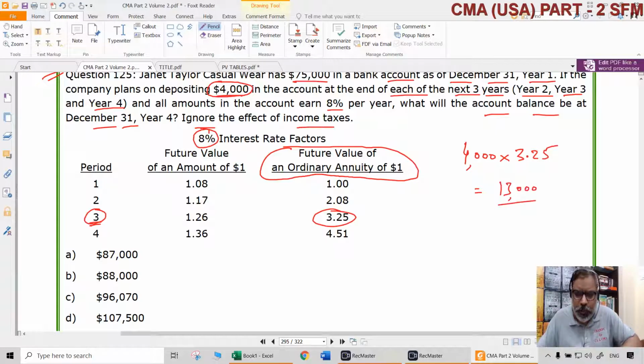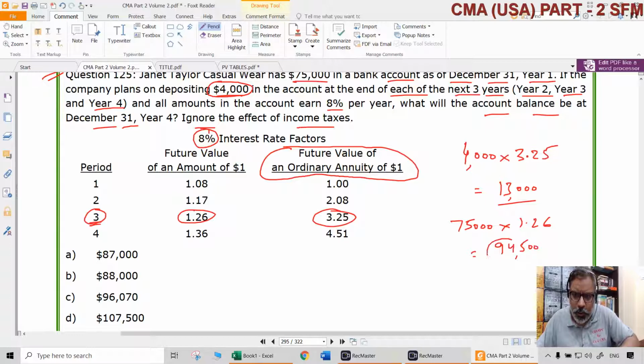Keep it aside. But will this be the only amount? No. We already have $75,000 at the end of year 1. How many times is it going to earn interest? It is going to earn interest 3 more times: end of year 2, year 3 and year 4. So what is the future value of that? That can be found out. This $75,000 will become how much? Multiply with 1.26. So $75,000 multiplied with 1.26 will be